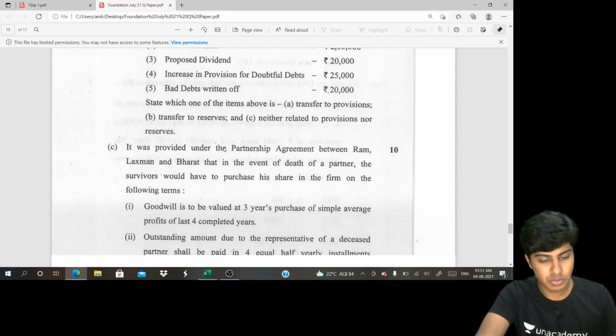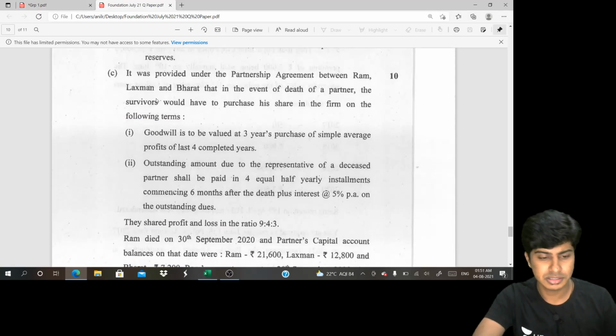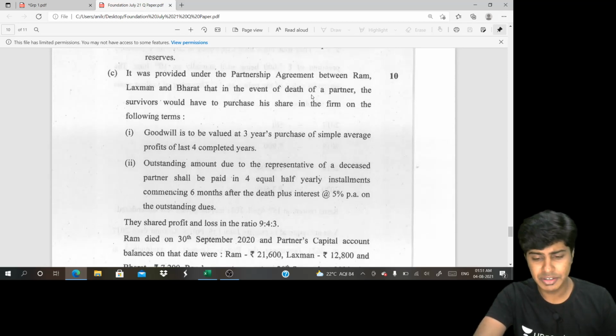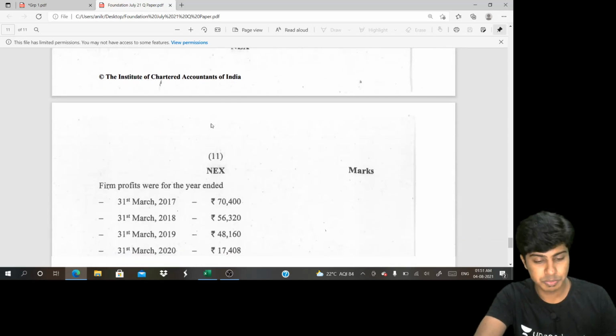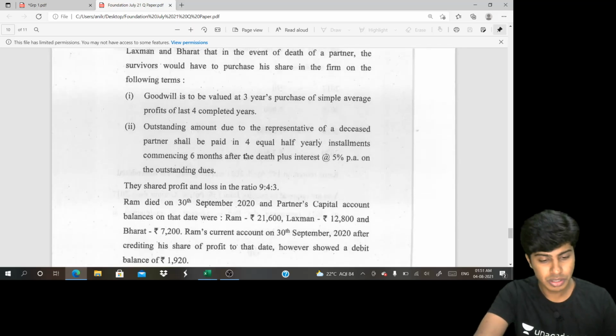Then we had question number 5C, which is on partnership. Ram, Lakshman, Bharat are partners who had agreed that in the event of death survivors would have to purchase their share. They didn't ask the question on admission or retirement, this was on death. So goodwill is to be valued at 3 years purchase of 4 years profits. They have given 4 years profits here. Add all the 4 divided by 3, you will get the goodwill of the firm.